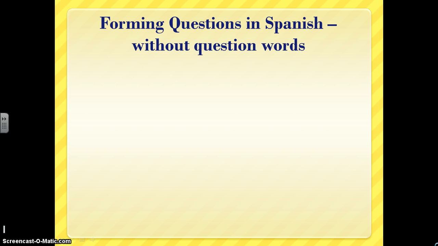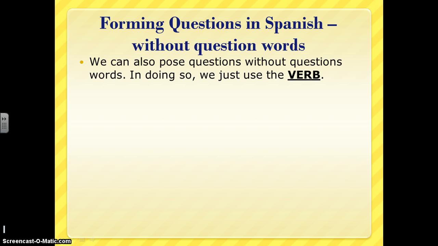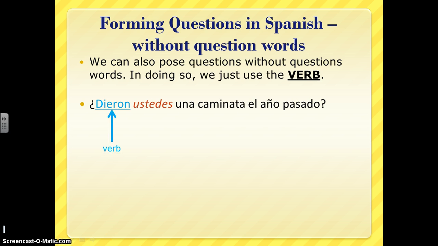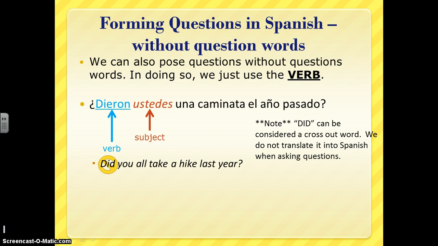Alright, so we can form questions without question words. In doing so, we're just going to use the verb. So, ¿dieron ustedes una caminata el año pasado? Again, we've got just our verb, and then our subject. And then note, the translation is, did you all take a hike last year? Notice in Spanish, we don't have the word did. It's considered a cross-out word at the beginning of a sentence. So I think about that as the upside-down question mark.